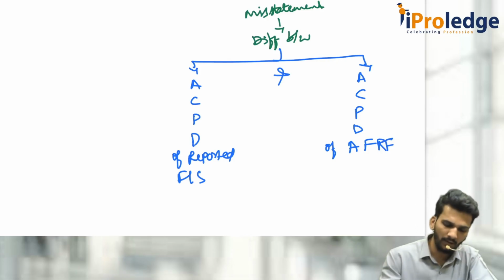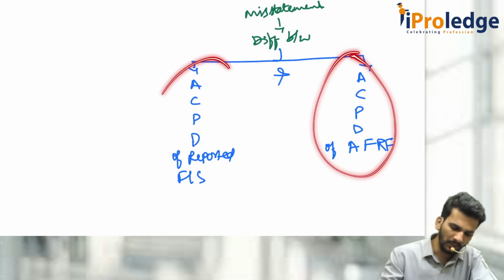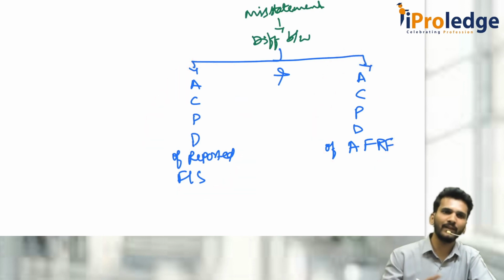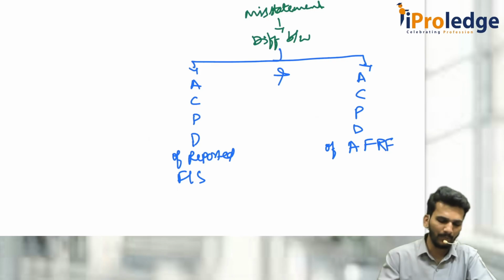This is like what you are supposed to do, but what you actually did. The difference between that is actually the misstatement.